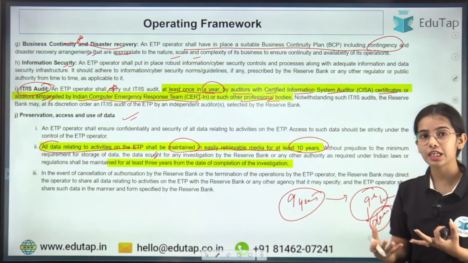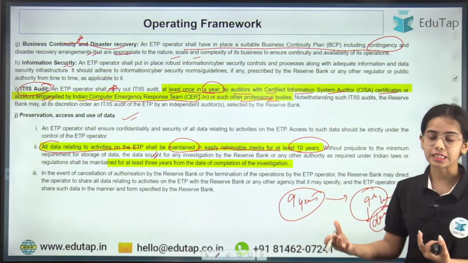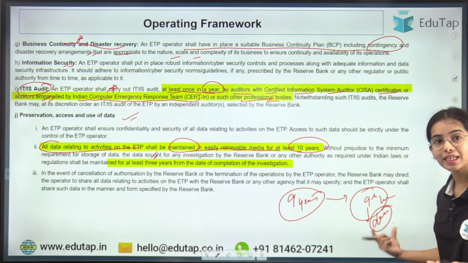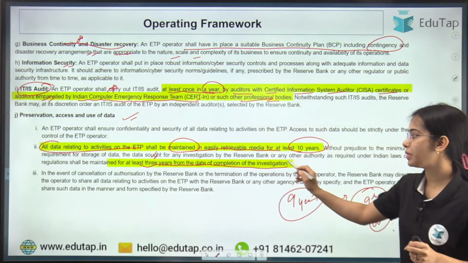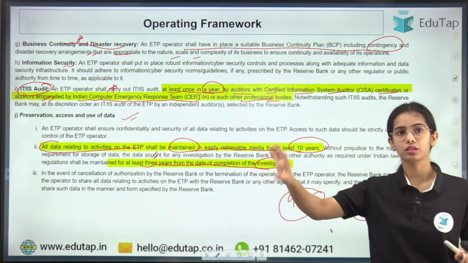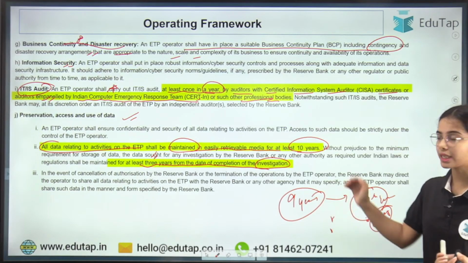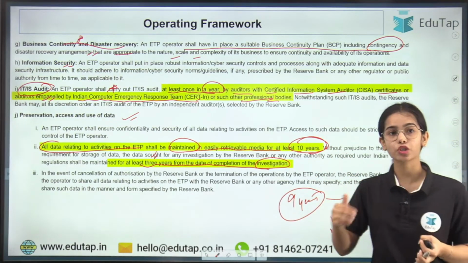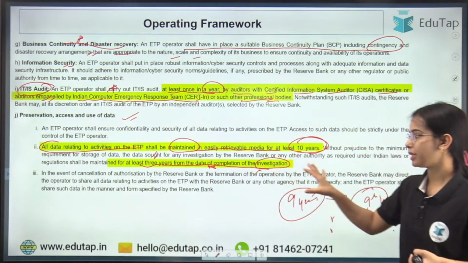So once the investigation is happening on this data by the RBI or by any other government agency and such, the data on which investigation has happened has to be kept for at least 3 years from the date of completion of the investigation. Though 9 years have passed, the data had to be only kept for 10 years. But once the data is involved in the investigation, it has to be kept for at least 3 more years from the completion of the investigation.